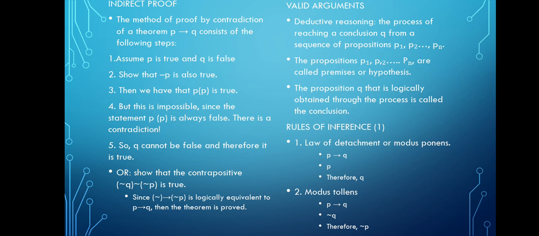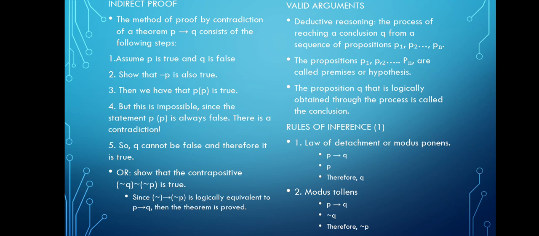But this is impossible since the statement P and not P is always false. There is a contradiction. So Q cannot be false and therefore it is true. Or, show that the contrapositive, not Q then not P, is true. Since not Q then not P is logically equivalent to P then Q, then the theorem is proven.